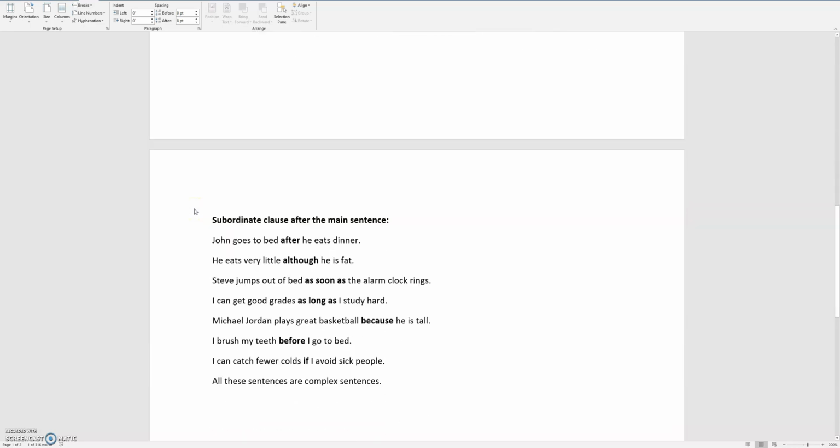So in all of these sentences, you have the subordinating conjunction that comes after the main thought. "He eats very little." So that is the main thought. "John goes to bed" is the main thought, which is an independent clause. And so when all of these words are at the end of the sentence, or in the middle or end of the sentence, you do not need a comma.